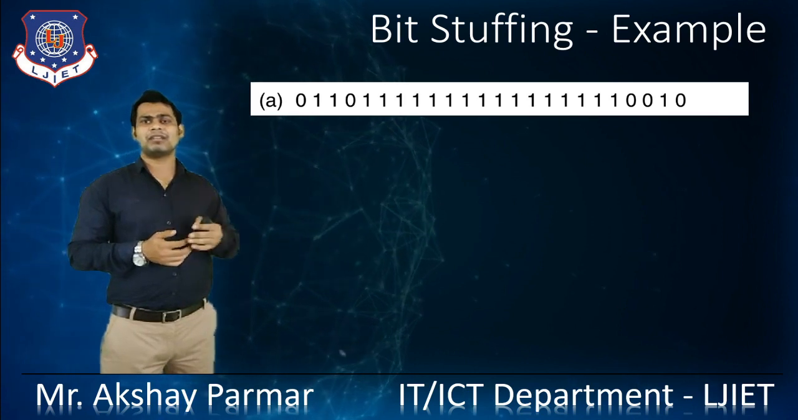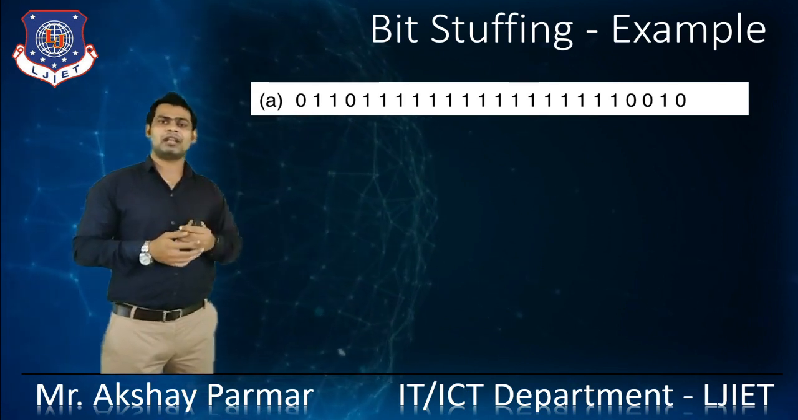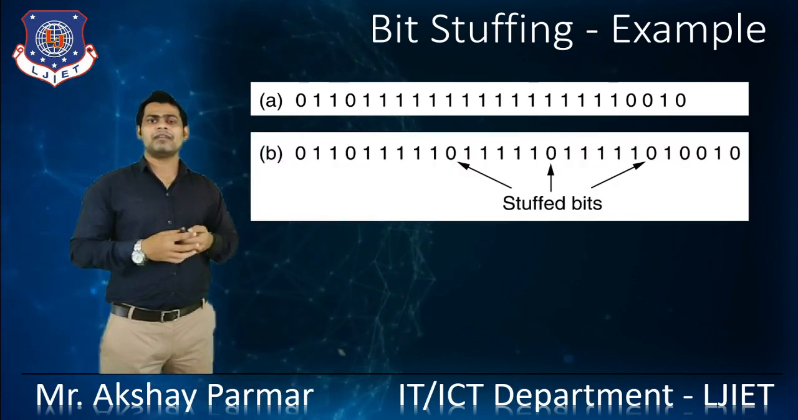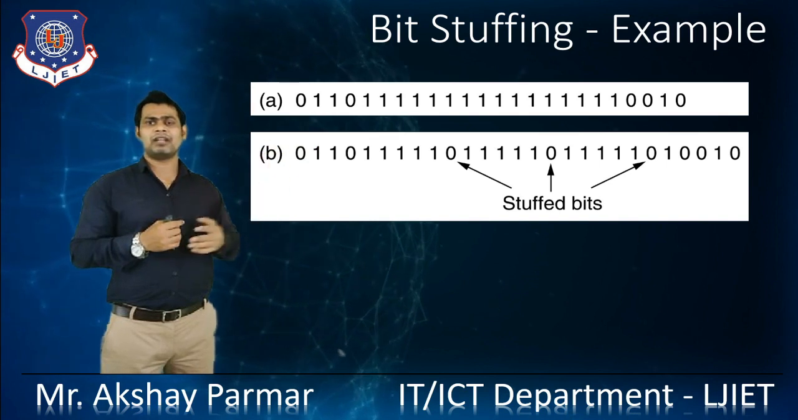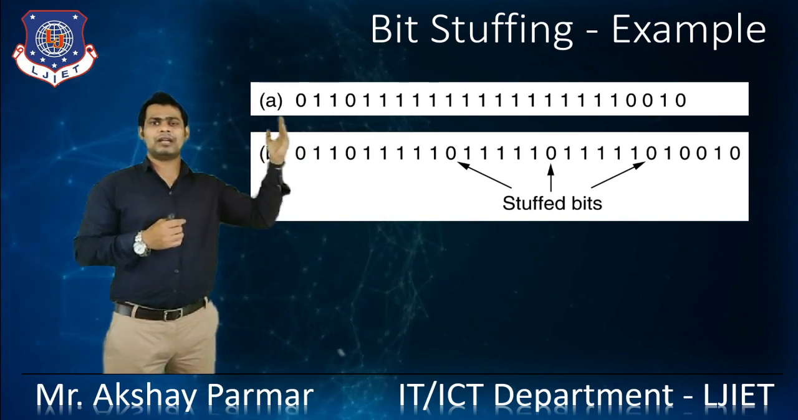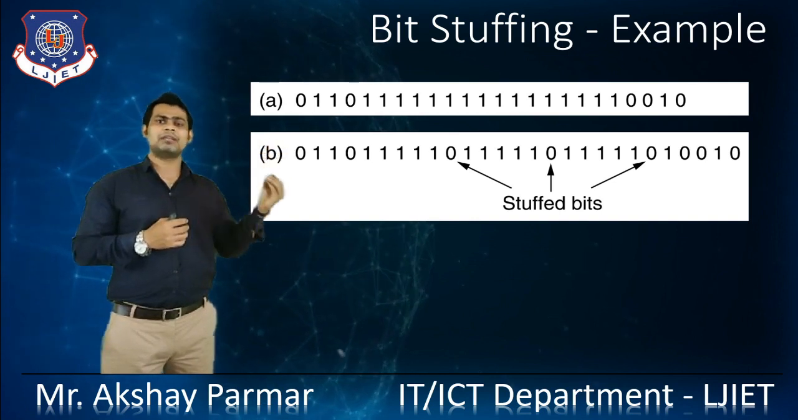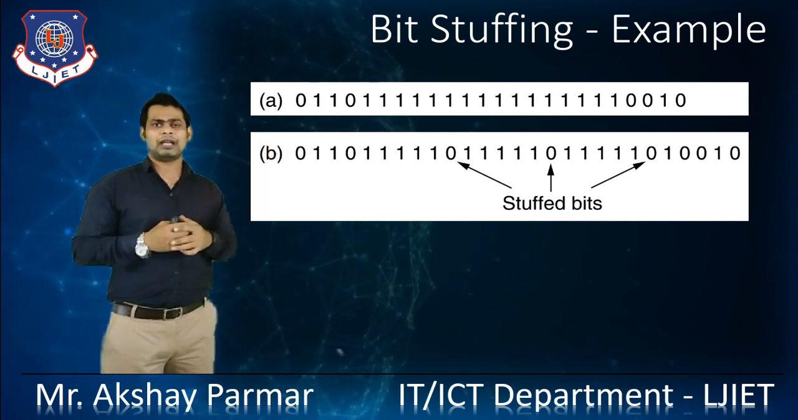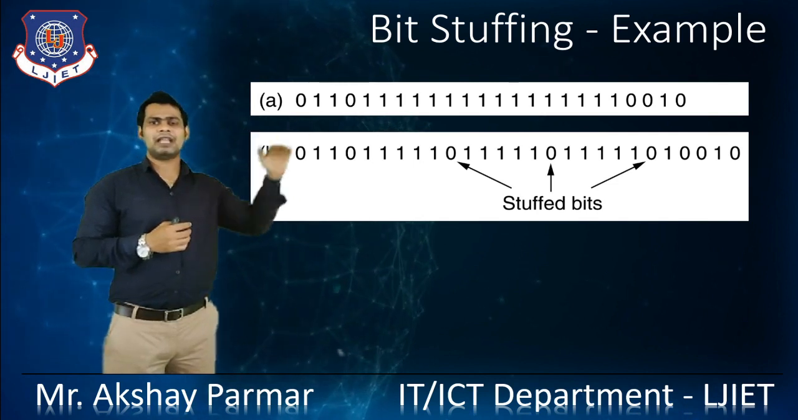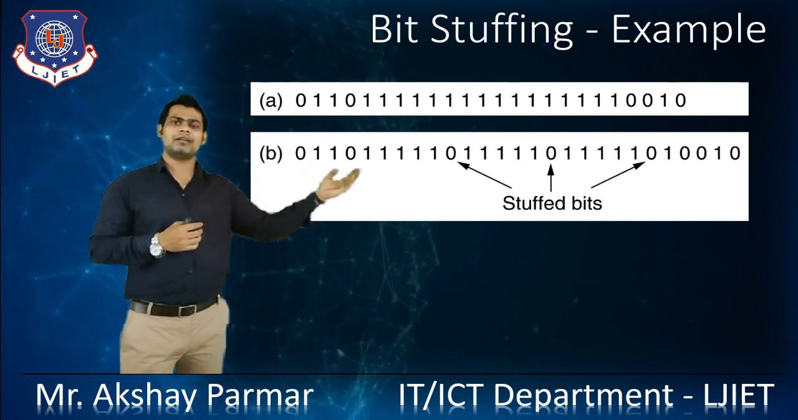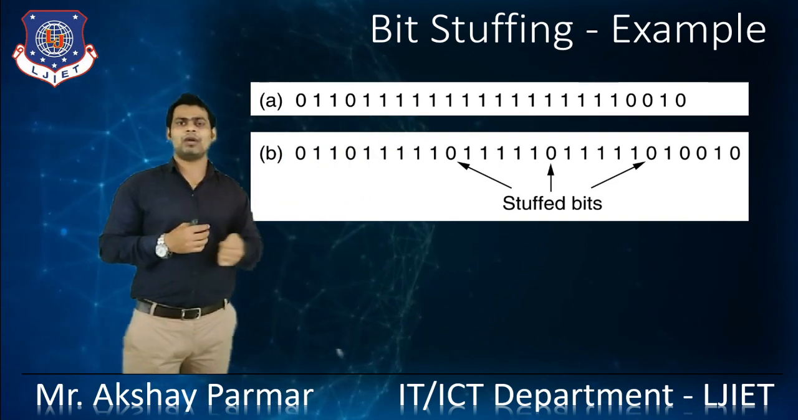This is our bit sequence 0 1 1 0, and after that the series of 1s. In that we are simply adding an extra 0 after the successive 1s, so we have the 0 and the series of 1s there. After each five 1s we are simply stuffing a bit 0, so our new bit sequence is like this. We are simply stuffing the bit 0 after five iterative 1s.